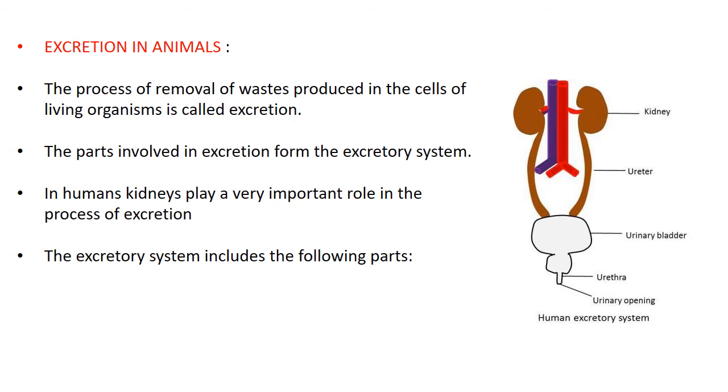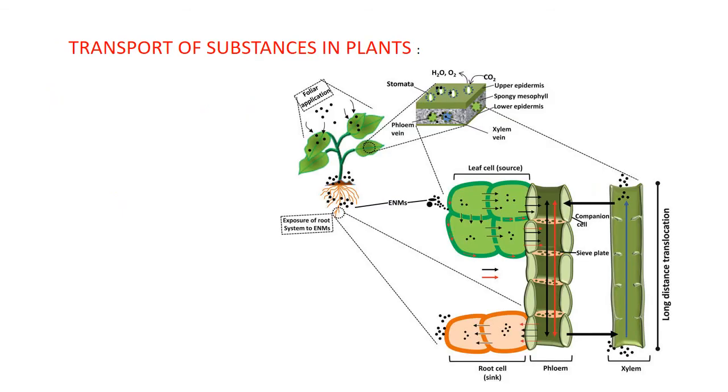When the blood reaches the 2 kidneys, it contains the harmful and the useful substances. The kidney acts as a filter, so what does it do? It absorbs back whatever is good, useful material to us. And the waste that we do not want is dissolved in the urine and removed. Actually, the urinary bladder plays an important role in removal of these wastes. You can see the different parts of the excretory system in human beings.